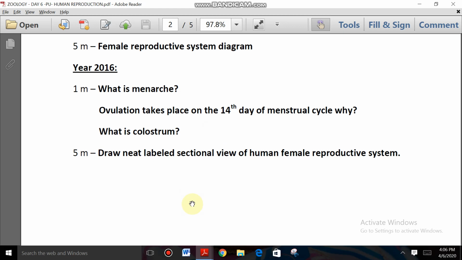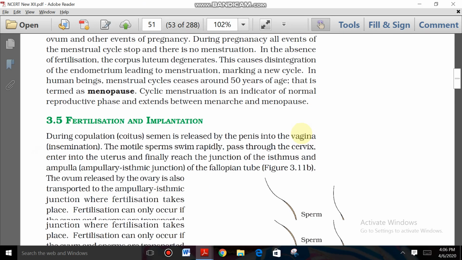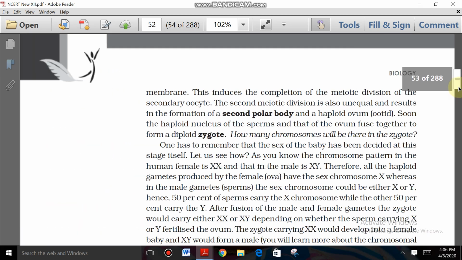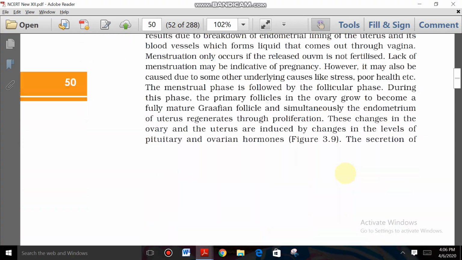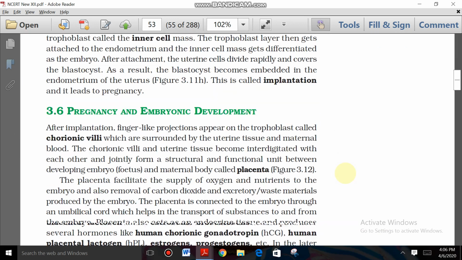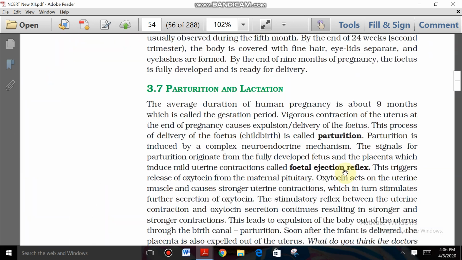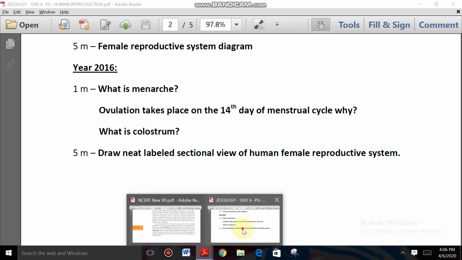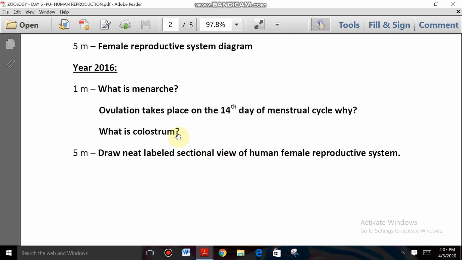So next one, what is colostrum? What is meant by colostrum? In the initial 2-3 days of the lactation period, the secretion of milk takes place from the mother. The yellow colored fluid secreted is called colostrum. We already discussed it in lactation, right? So the milk produced during the initial few days of lactation is called colostrum. Clear? Colostrum contains IgA antibodies, right?